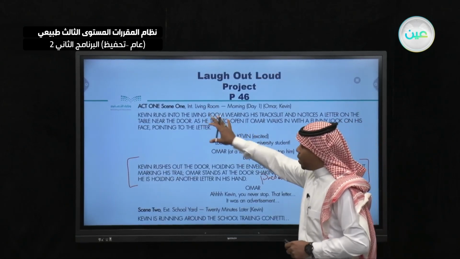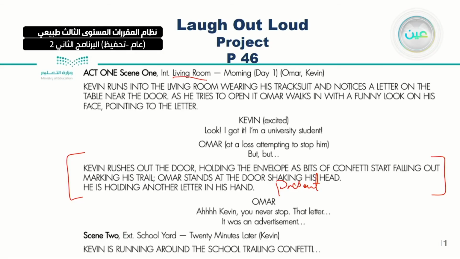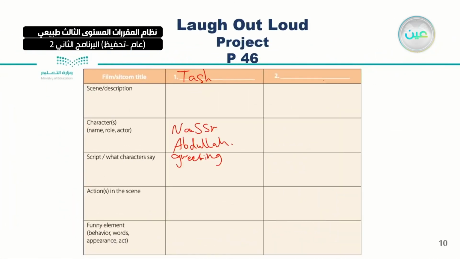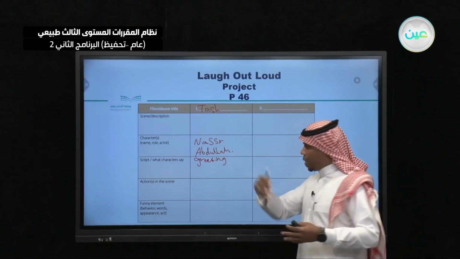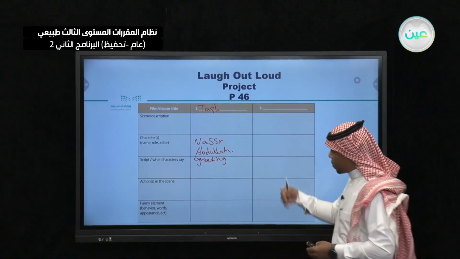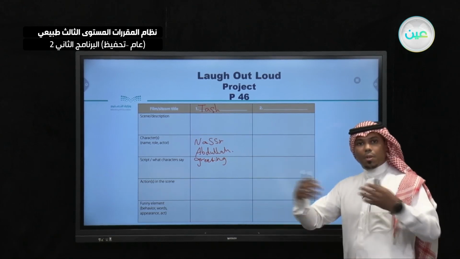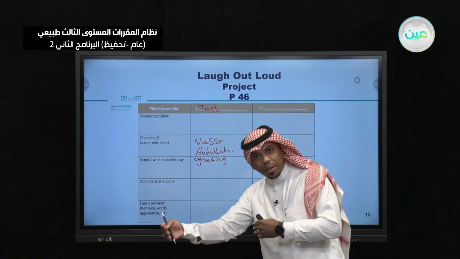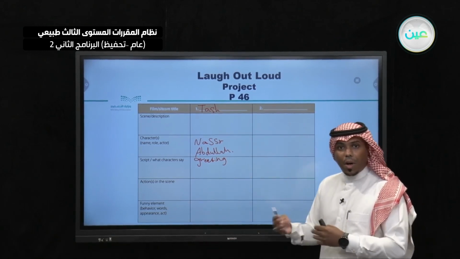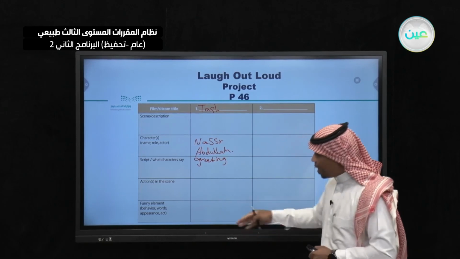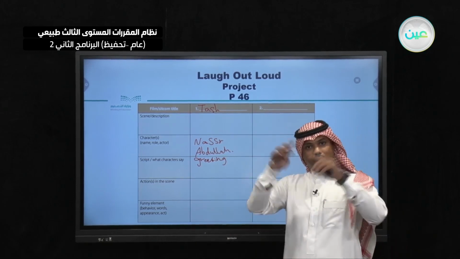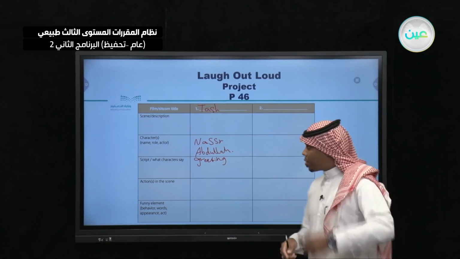Here, Act 1, Scene 1. Here we have the living room, morning, not night. Day 1, Omar and Kevin. You could write, for example, Nasser and Abdullah as we did earlier. What characters say: if you want to greet, for example, you should write greeting. Actions in the scene, what is happening, entering or going out from the place. Then finally, funny elements, what makes the scene so funny.